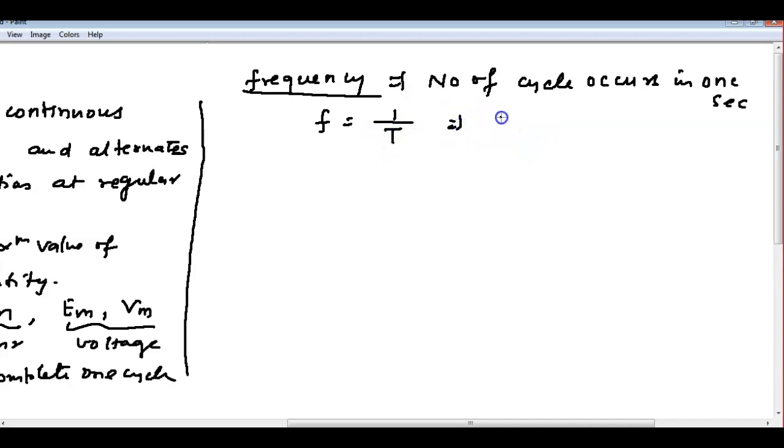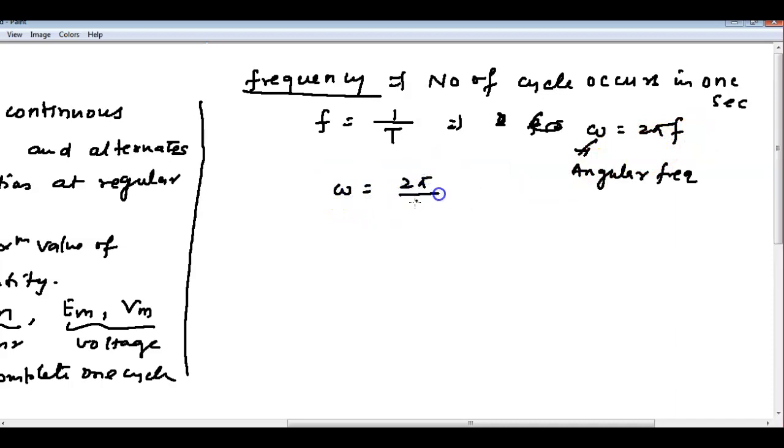Also, omega is equal to 2 pi f. This omega is called angular frequency. If you substitute the time period here, omega is equal to 2 pi by T. Getting till here?